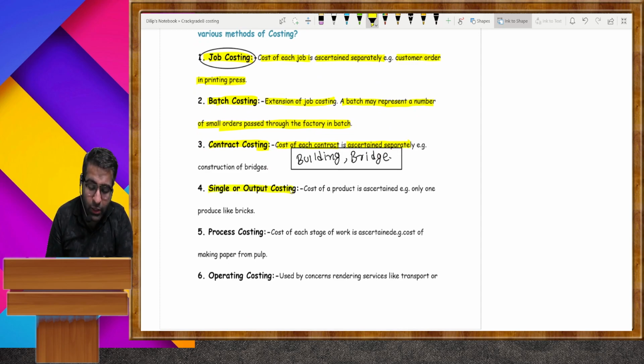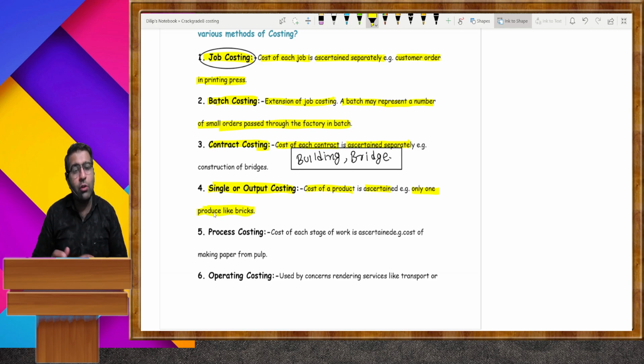Next, single or output costing. Cost of a product is ascertained. For example, only one product is produced, like bricks. You are going to produce bricks, then at a time how much output you can give.